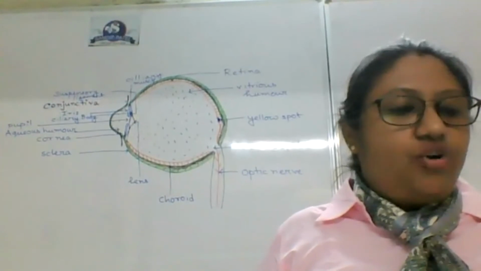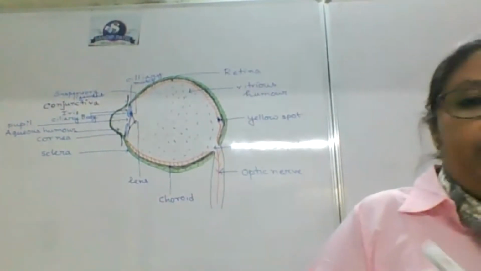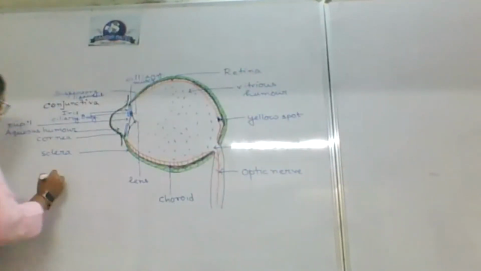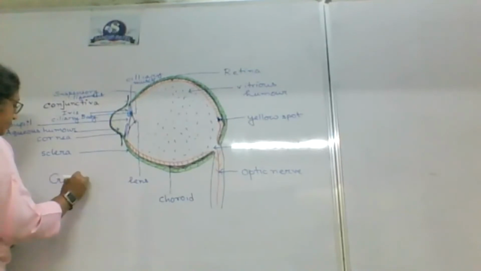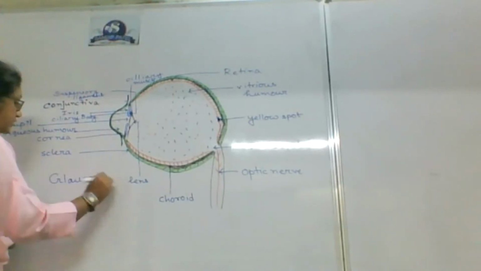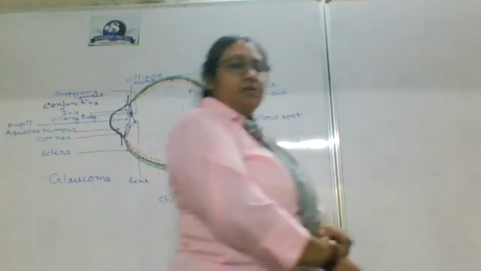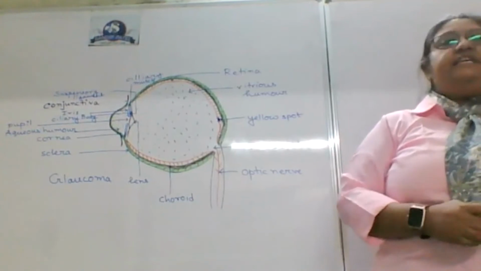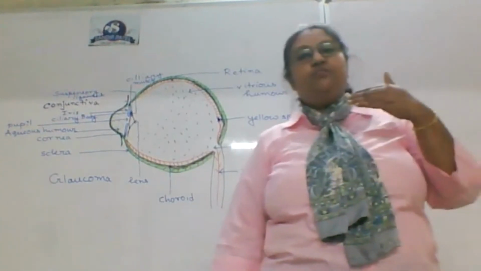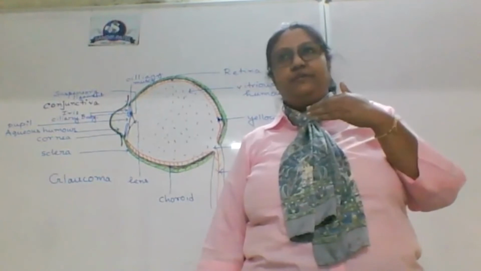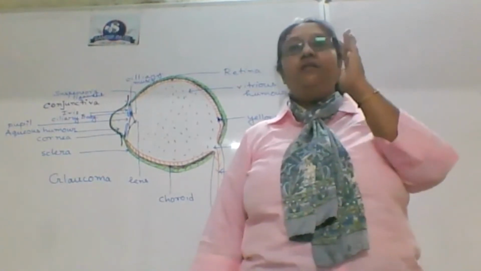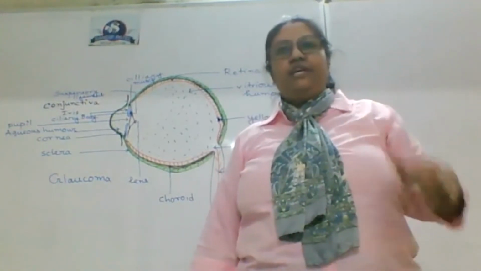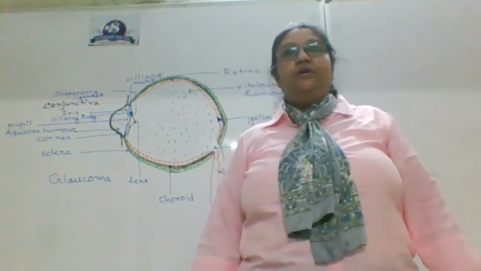And there is a disease which is called glaucoma. I will write down the spelling. It is a bit different. So glaucoma is the name of the disease. In this case, the flow of aqueous humor is not maintained. So what will happen? The pressure that should be retained in the eyeball will be either too much or too less.